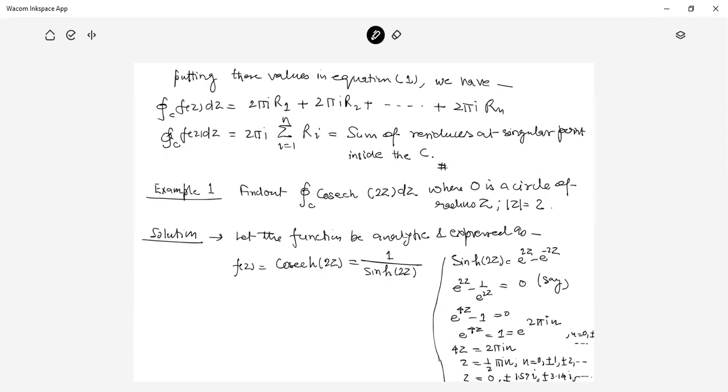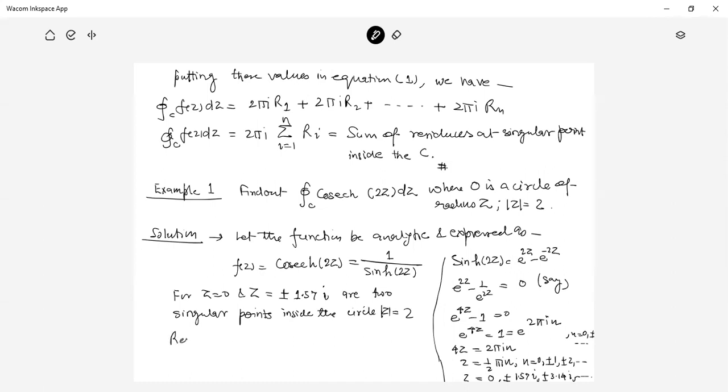Now, z equal to 0 and z equal to plus minus 1.57 i are the singular points inside the circle mod z equal to 2.